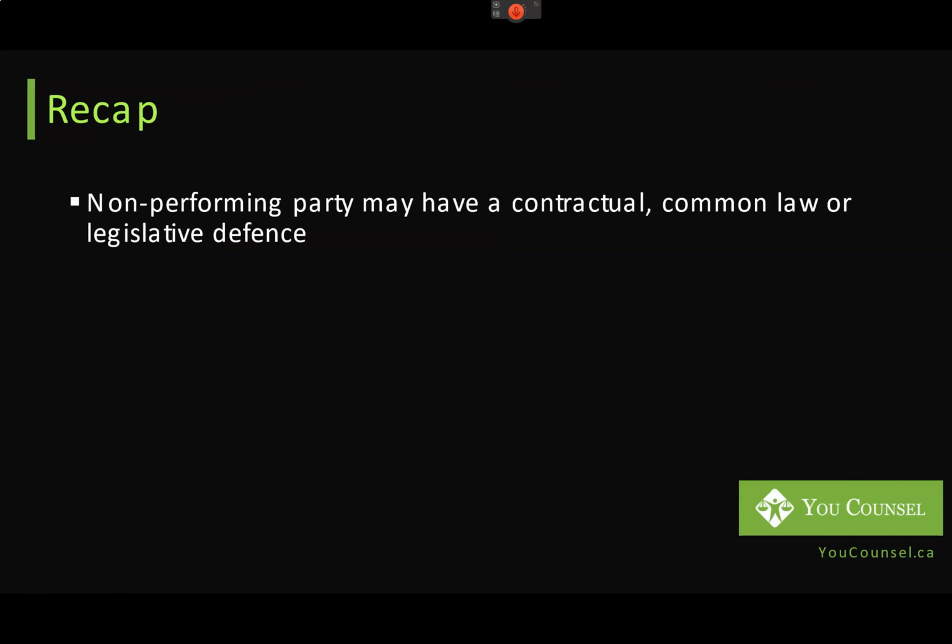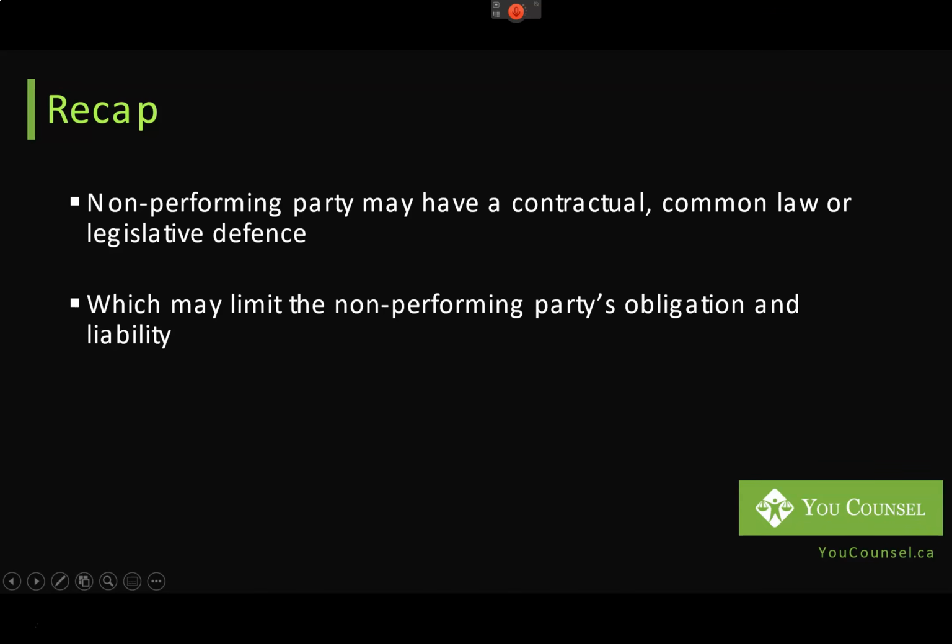So let's sum it up again. The non-performing party may have a contractual, common law, or legislative or statutory defense. That is the only option they have, which may enable them to limit their obligations or limit their liabilities depending upon the circumstances. And so now we understand the law.